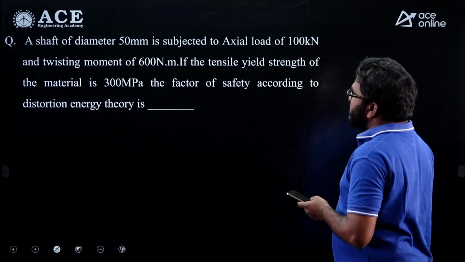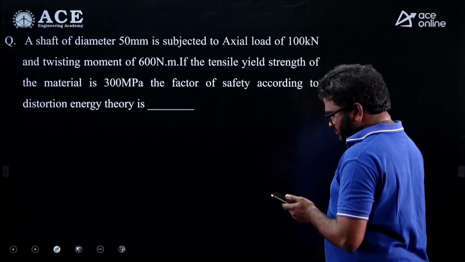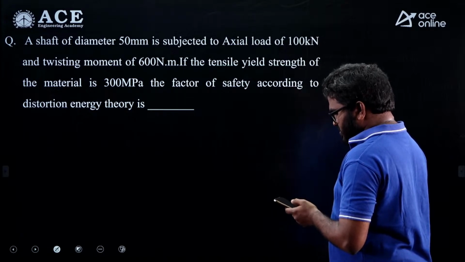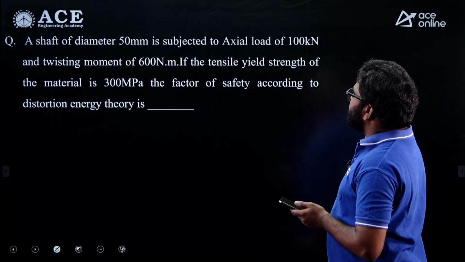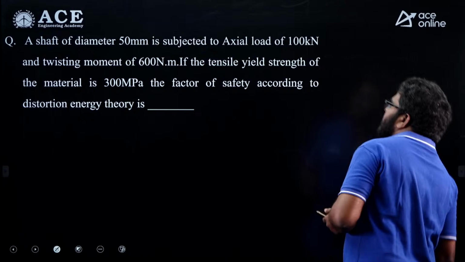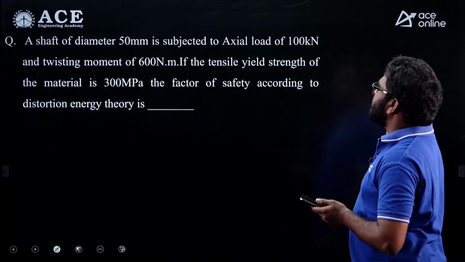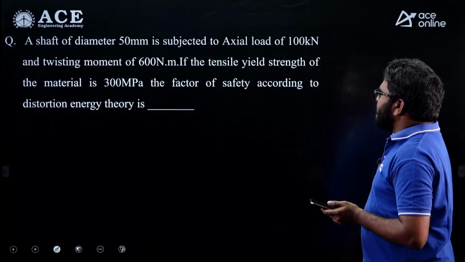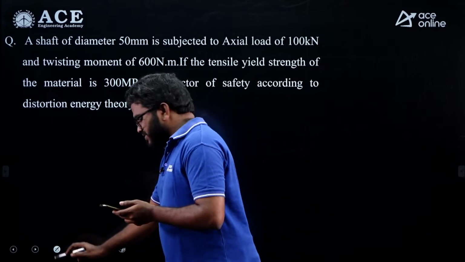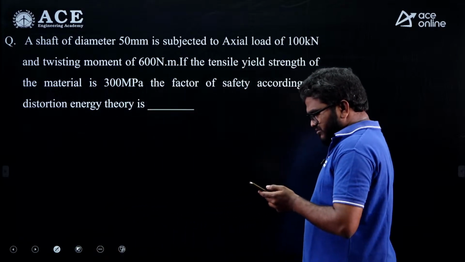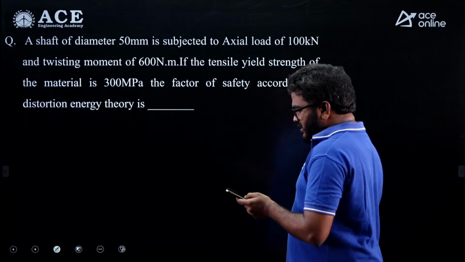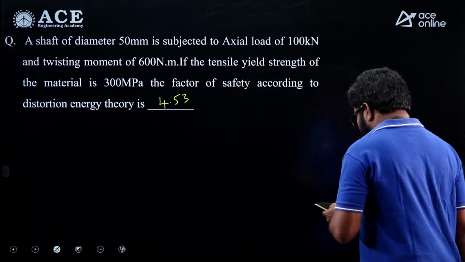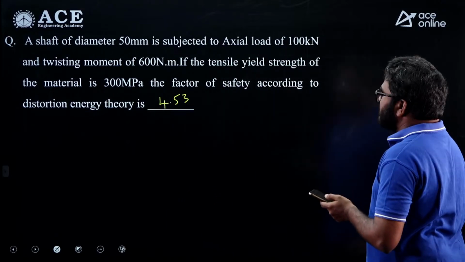And the next question, here it is. A shaft of diameter 50 mm is subjected to an axial load of 10 kilonewton and a twisting moment of 600 newton meter. If the tensile yield strength of the material is 300 megapascal, what is the factor of safety according to the distortion energy theory? The factor of safety according to the distortion energy theory is approximately 4.53. 4.53 is the correct answer.